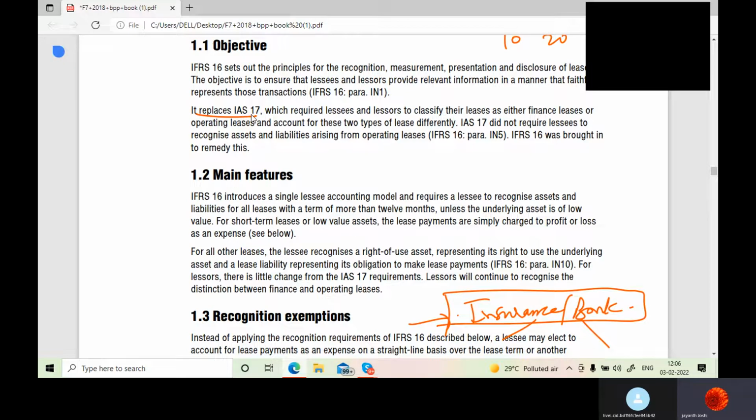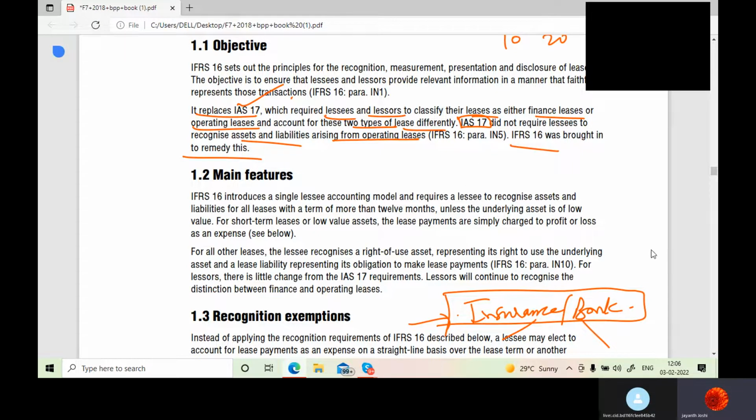So it replaces IAS 17, which required lessees and lessors to classify their leases either as finance lease or operating lease. According to IAS 17, they used to account these two types of lease differently. But do you think it is happening now? No. IAS 17 did not require lessees to recognize assets and liabilities arising from operating leases. What was not allowing that to happen? IAS 17. But with IFRS 16, this has come to an end. This treatment holds no validity right now. Got my point?